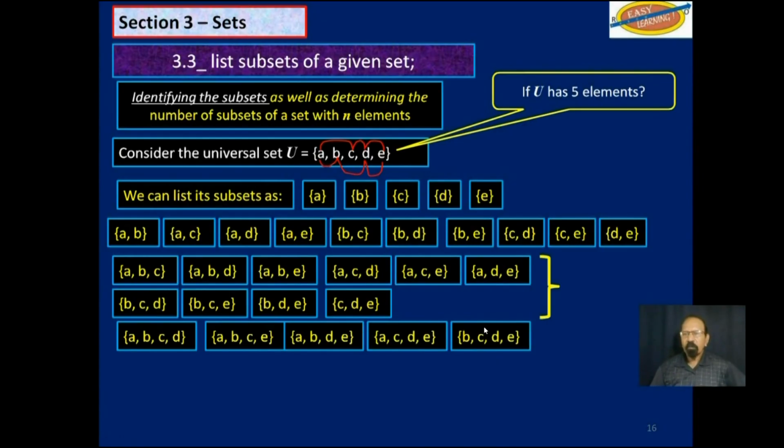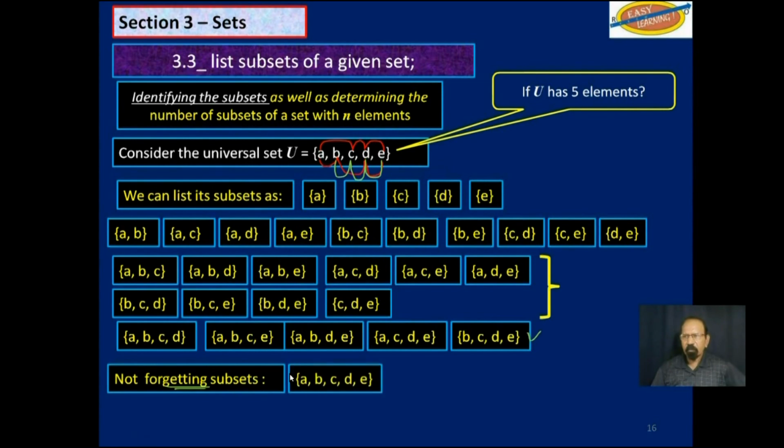There is also B, C, D, E. And finally, you have the full set, which is, as I said, considered a subset as well, and then the null set. These two are common for all sets as subsets.